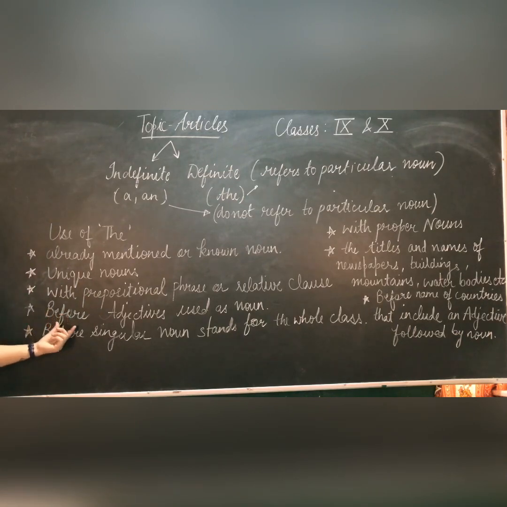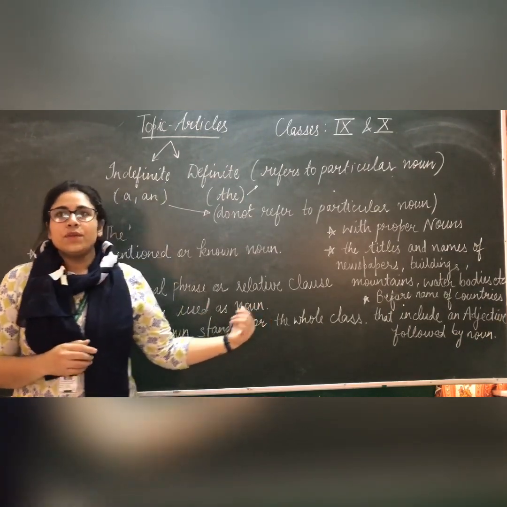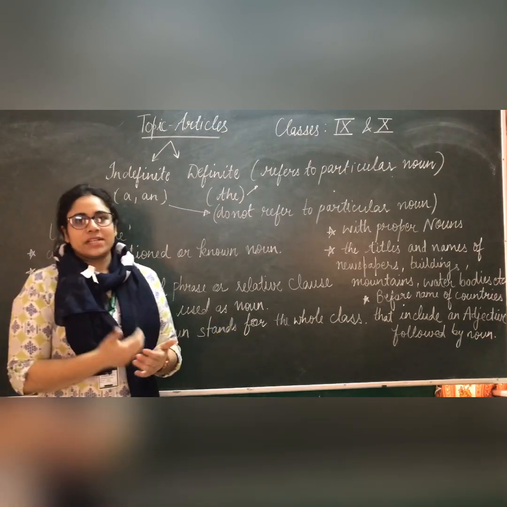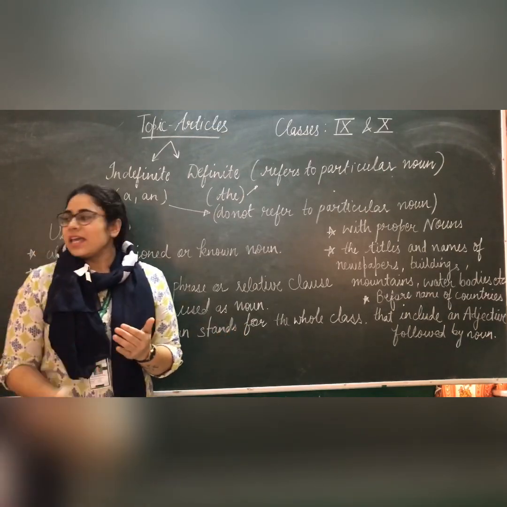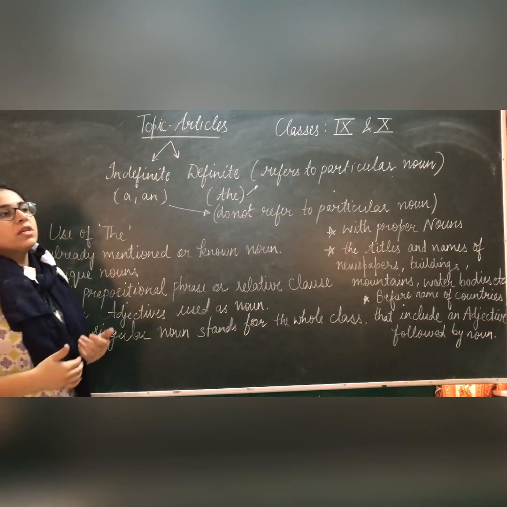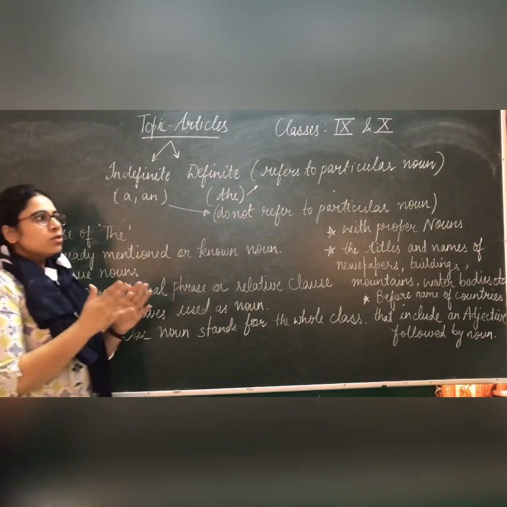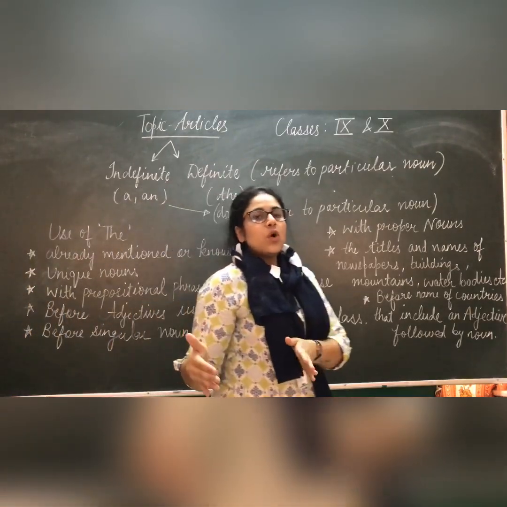Next is before adjectives used as nouns. When we are using any adjective as a noun, then again we use the for it. For example, it is the duty of the young to support the old.